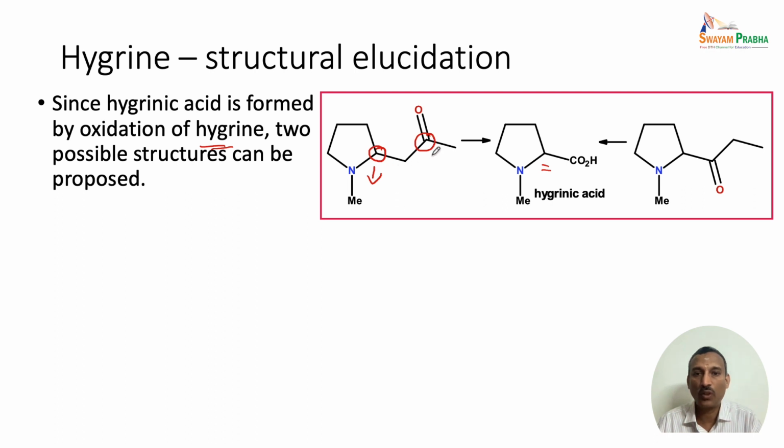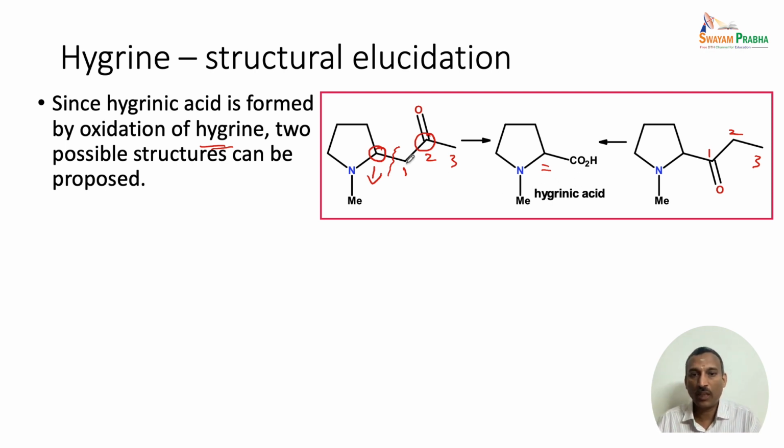If we look at the side chain and number it 1, 2, 3, the second position can have the carbonyl unit. On oxidation, because we are going to break this bond, we end up with a carboxylic acid here.